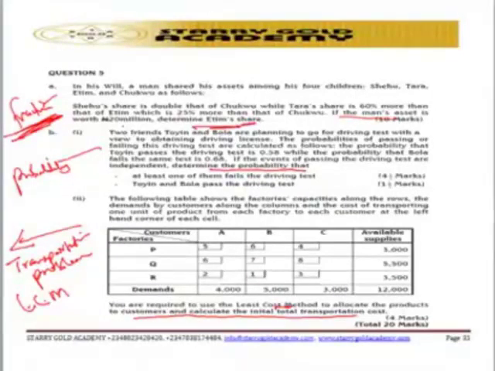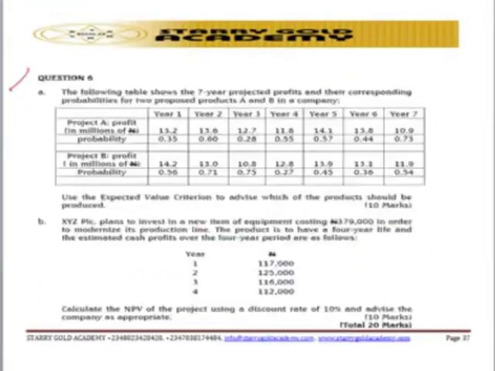So let's look at the next question, which is question number 6, the last question of the paper. Let's look at the requirement. It says: use the expected value criterion to advise which of the products should be produced. That is requirement 6A.